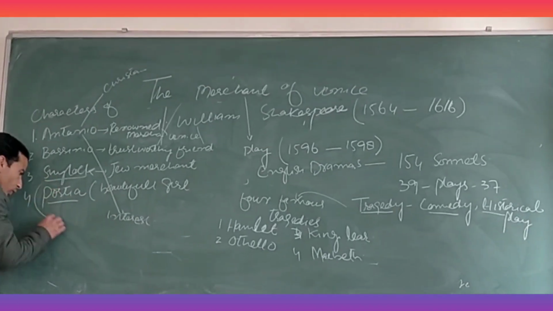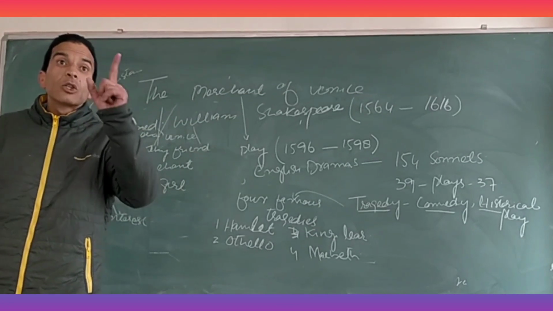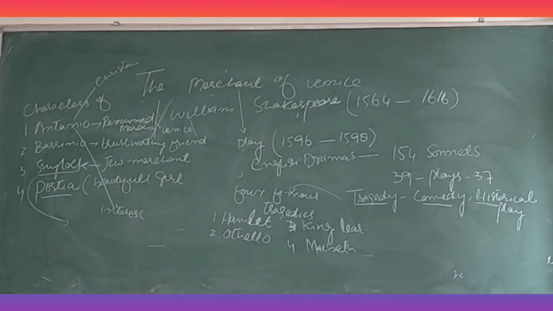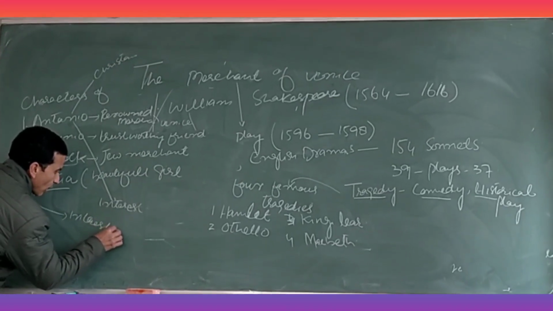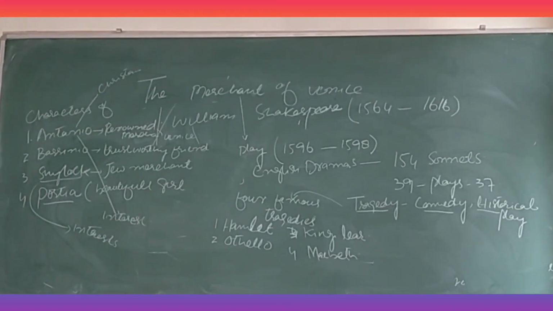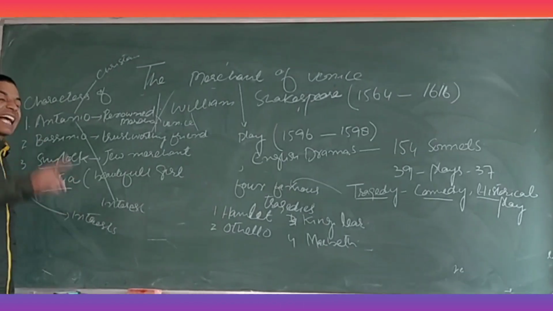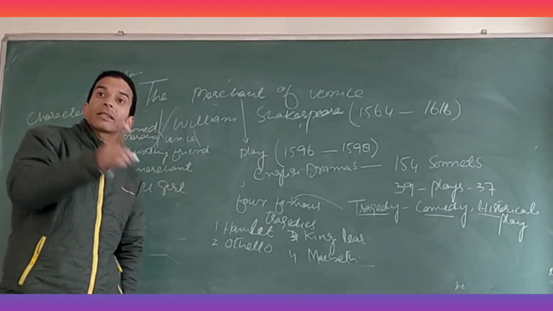Shylock was also a merchant. ये भी लोगों को पैसे देता था, लेकिन ये पैसे देता था उनसे सूद लेता था. He was taking the interest from them. वो उनसे क्या लेता था? सूद लेता था. And as a result, he has amassed a lot of money. He has accumulated a lot of money.